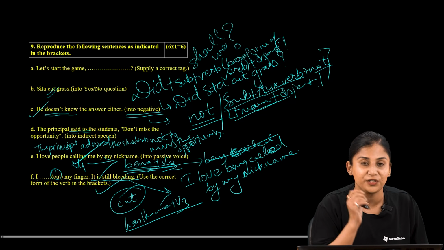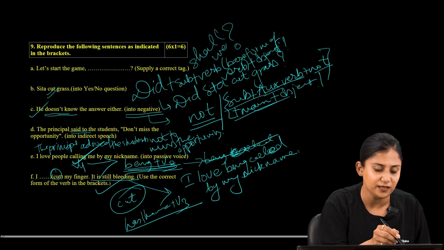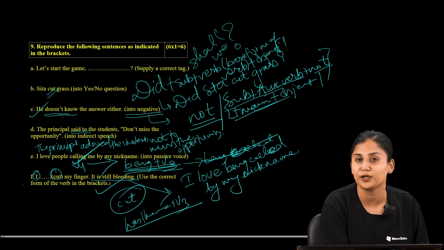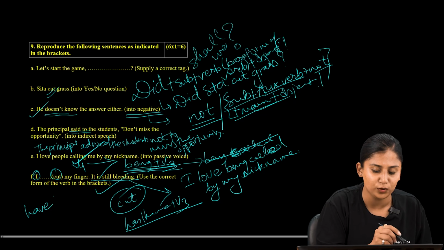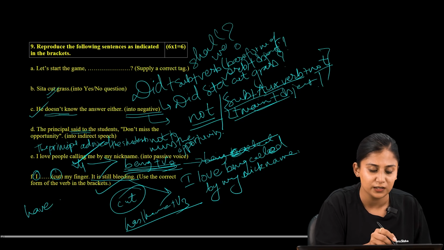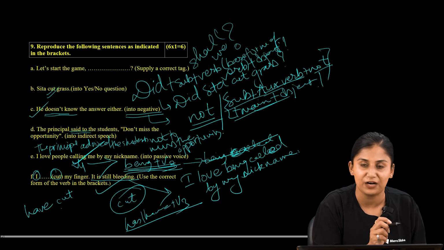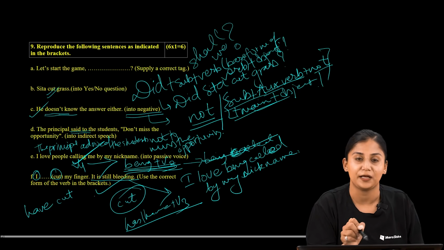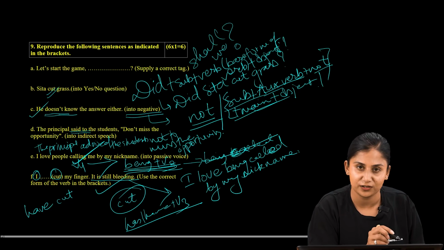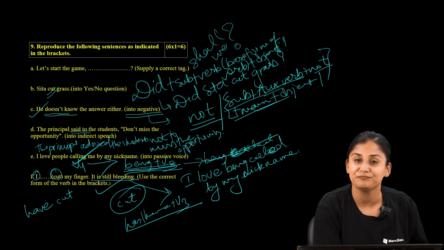Now we should be very watchful about the subject also. The I is provided to us as a first person pronoun, and then we will be adding have over here. And what would be the verb 3 of cut? Cut is an irregular verb, so we will be writing cut as it is. So our answer would be "I have cut my finger, it is still bleeding." I happened to cut the finger in the past, and as a consequence it is still bleeding in the present. So thank you.